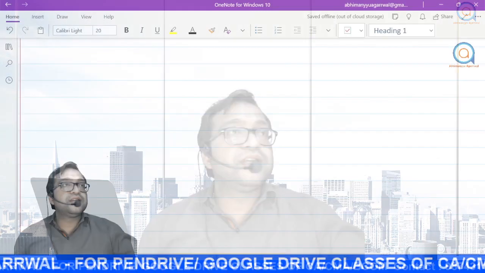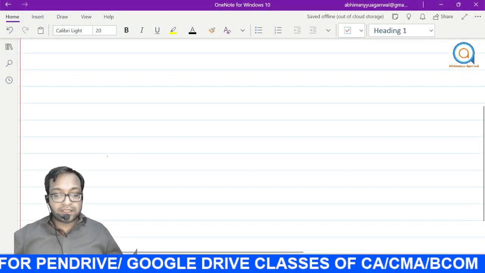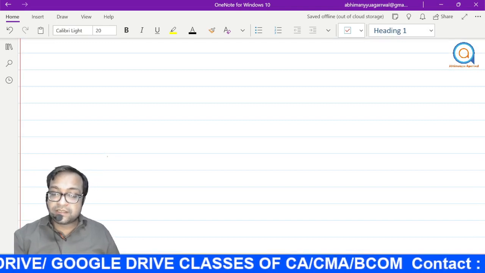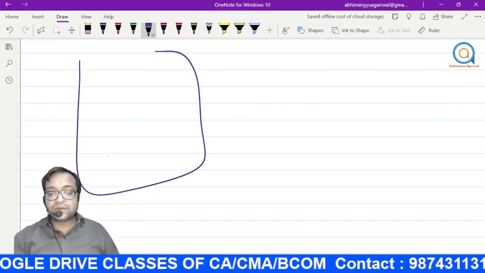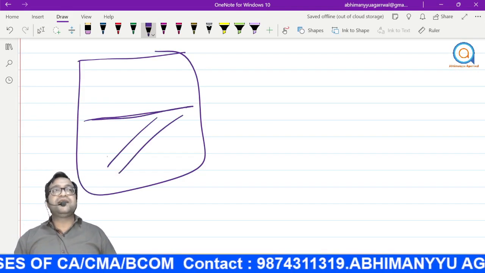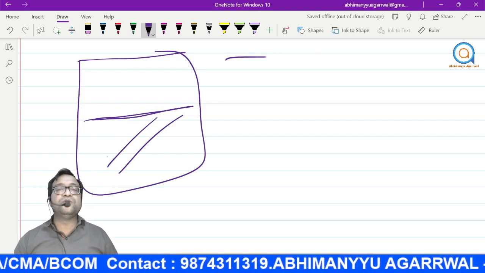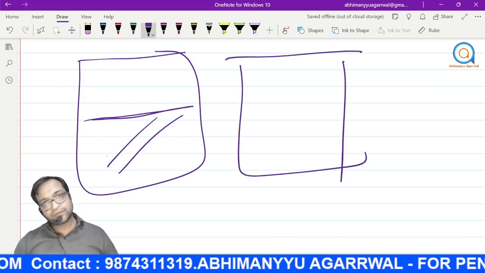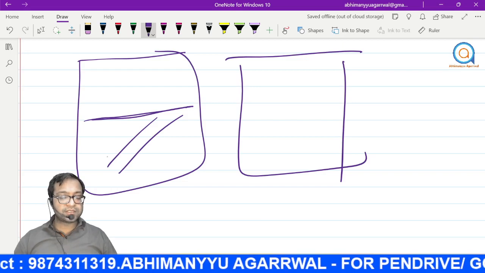Take it na? Always start a new sum from a fresh page. 5A in one page, 5B in one page, 5C in one page. Never start any sum from the middle of the page. For example, suppose you are writing, ठीक है ना? I'll tell you, don't worry. Suppose this is the page. You are doing one question and it is finished here. So leave this page blank. It's okay. Start a question from a new page, sir.